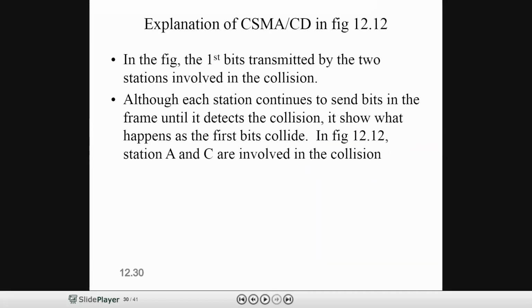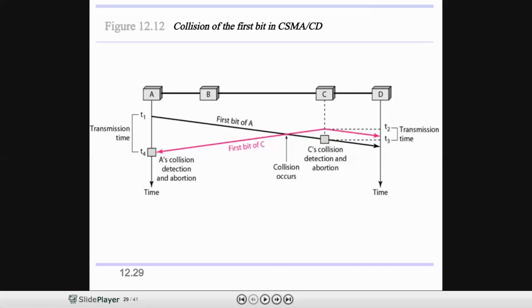Now see, this is what they are saying in the figure. You must understand, the first bit of A means the starting of the frame. The first bit of A collides with the first bit of C. The first bit of C is coming in the left direction. The first bit of A is moving in the right direction.